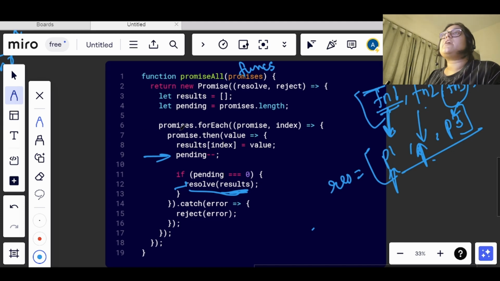I'll show you what is happening here. Now we have this, let's say functions only. In these functions, for each function we are iterating here. Let's remove this and make it function.